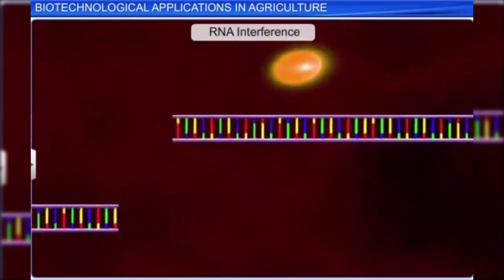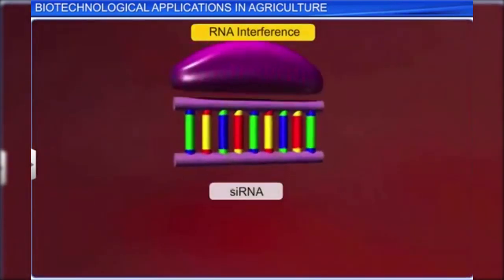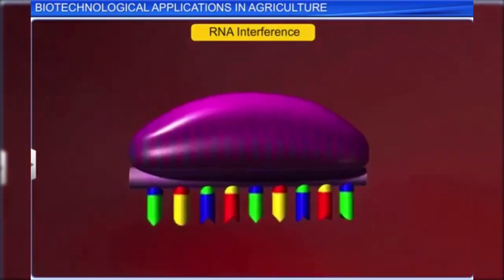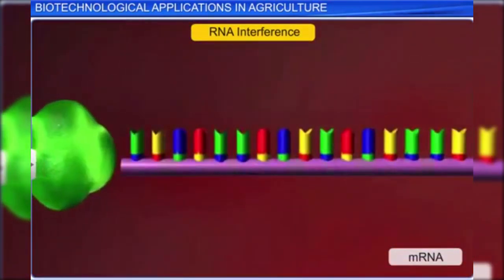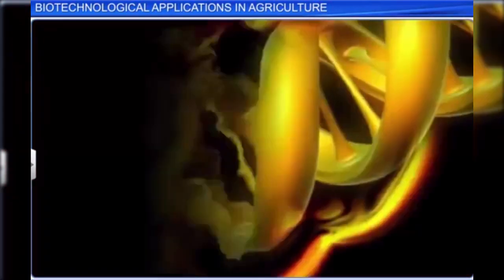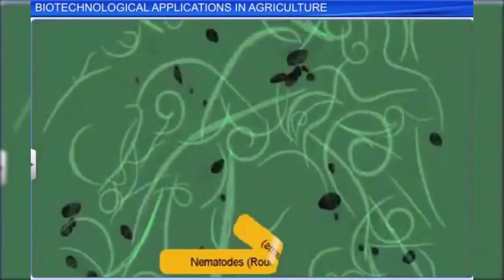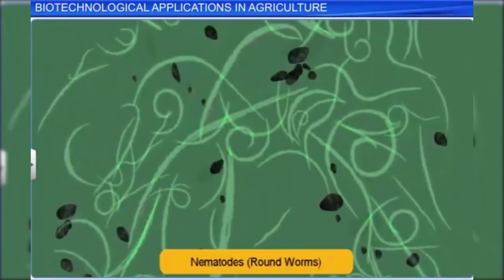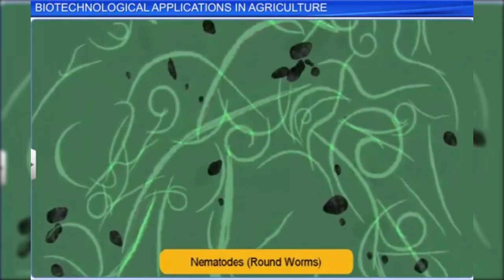Biotechnology has given rise to several interesting methods of pest resistance, such as RNA interference. It is a method of cellular defense in all eukaryotic organisms. It is designed to control the infestation of nematodes, or roundworms, which act as parasites in several plants and animals.